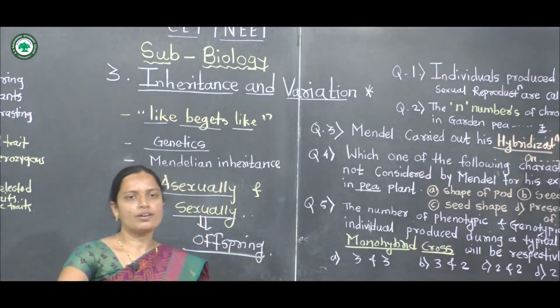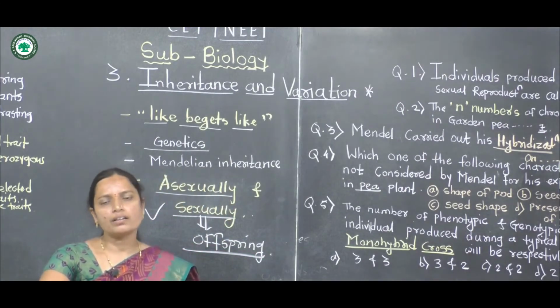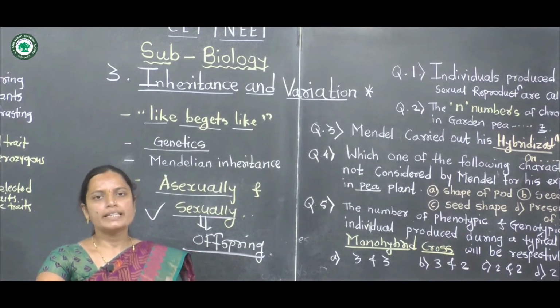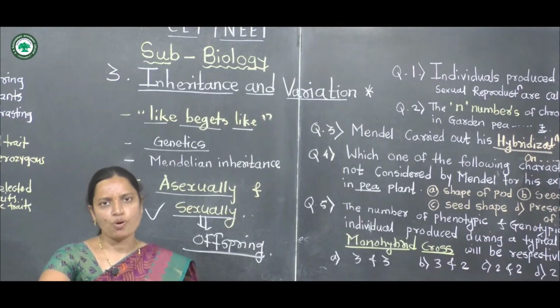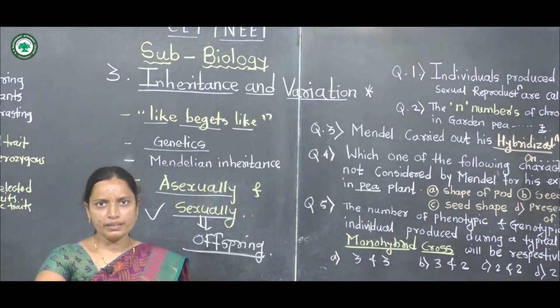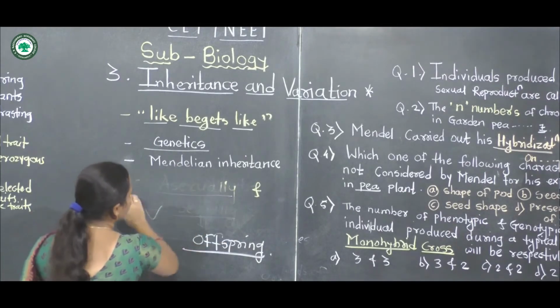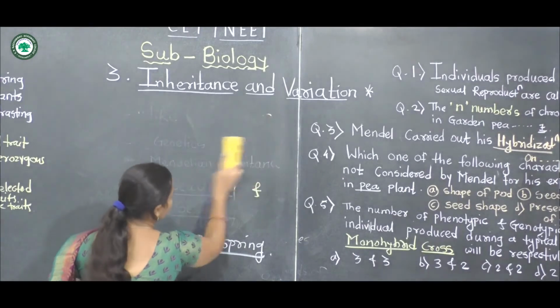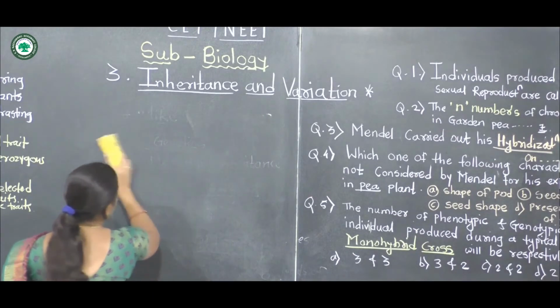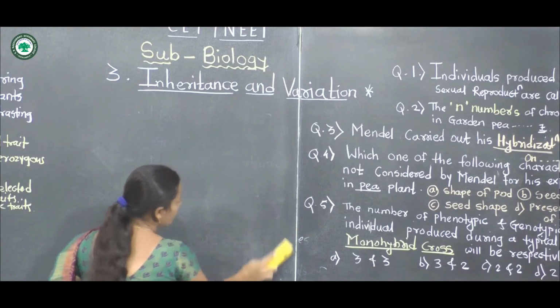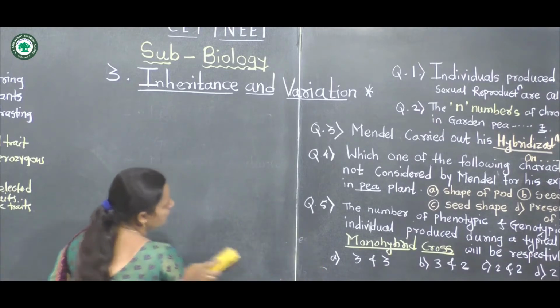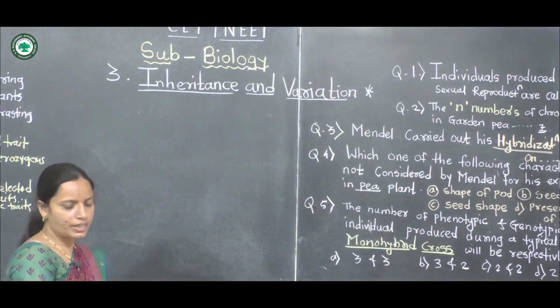Mendel selected the garden pea plant for his experiments, and hybridization techniques were used for this experiment. Mendel studied these garden pea plants using hybridization techniques.